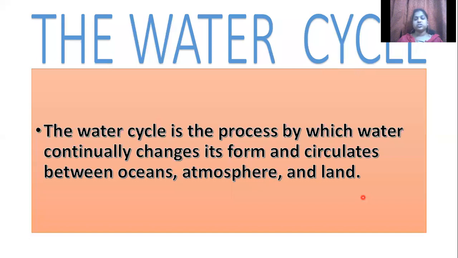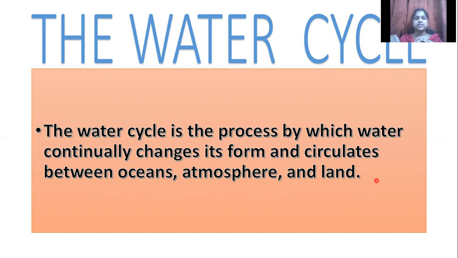Now moving on to the topic called the water cycle. So what is the water cycle? The water cycle is a process by which water continuously changes its form and circulates between the ocean, atmosphere, and land. If you see the diagram of the water cycle, generally we call something a cycle when it is repeatedly happening and the process is continuously repeated, right? That time you call it a cycle.